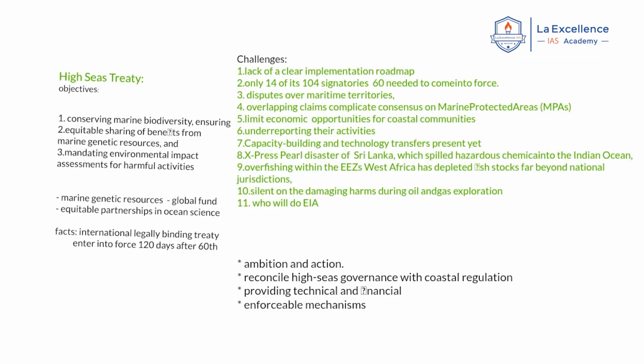Now, what are the objectives of this treaty? There are three main objectives. Remember, there are three objectives. First, conserving the marine biodiversity. This is very important. What is marine diversity? There are coral reefs, right? Seagrass beds, things like that. Now it is also considered as an underwater tropical forest. Okay, and these have more animal phyla than tropical forests on land itself. In this way, there is a lot of marine biodiversity that is not found anywhere else.